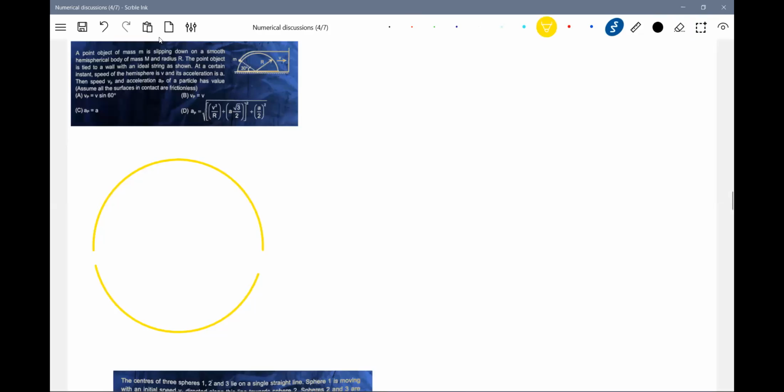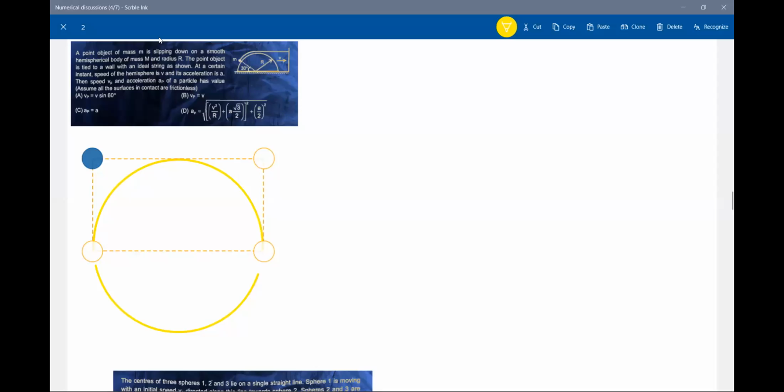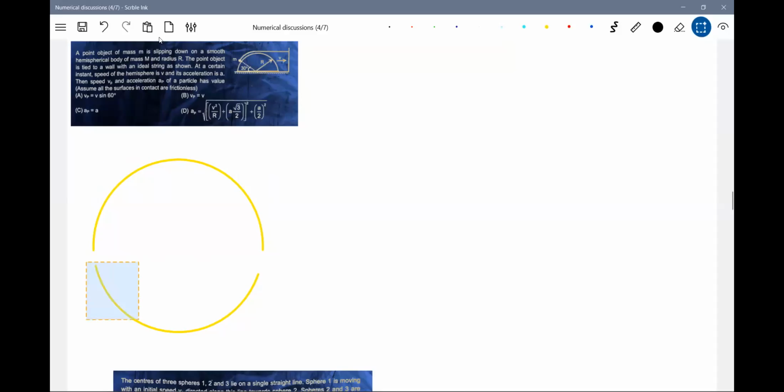We can't draw a hemisphere easily. You read, meanwhile I'll set the diagram.